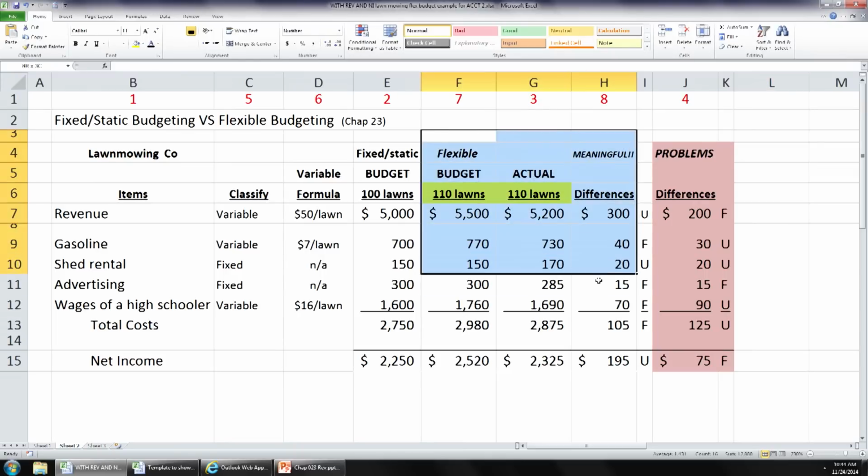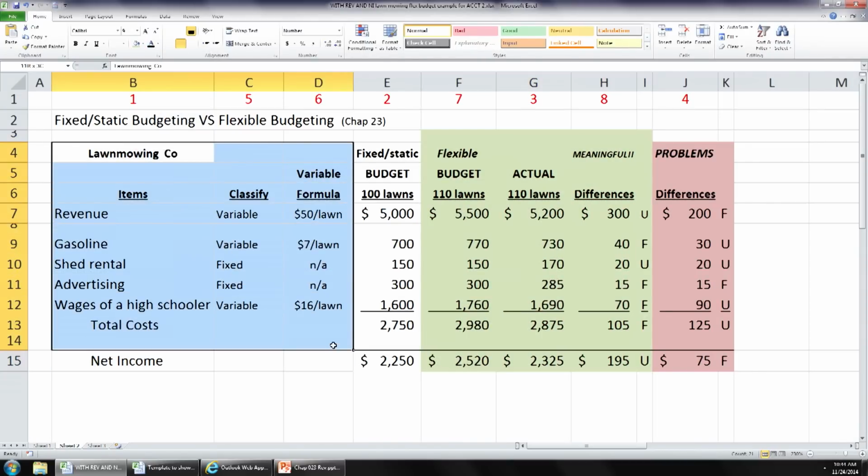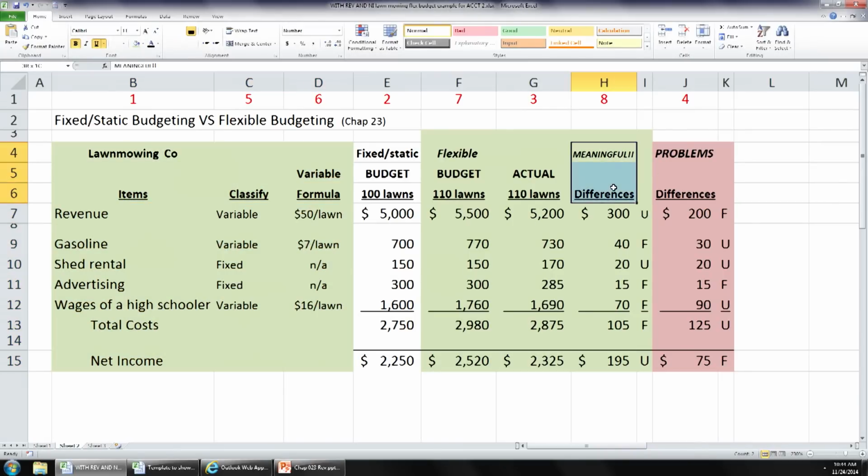Now, these are really our meaningful columns right here. I'll make those in green. Okay? Now, do you see where the meaningful differences based on a flexible budgeting methodology is a lot different than the differences in regards to a fixed budget, right? Okay?